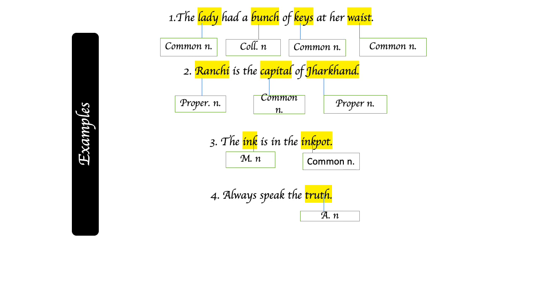Now let's take some examples for a better understanding of all these nouns. In these examples, the highlighted words are nouns. As in the first example, nouns are lady, bunch, keys, waist. The lady had a bunch of keys at her waist. In this, lady, keys, waist are common nouns, whereas bunch is a collective noun.